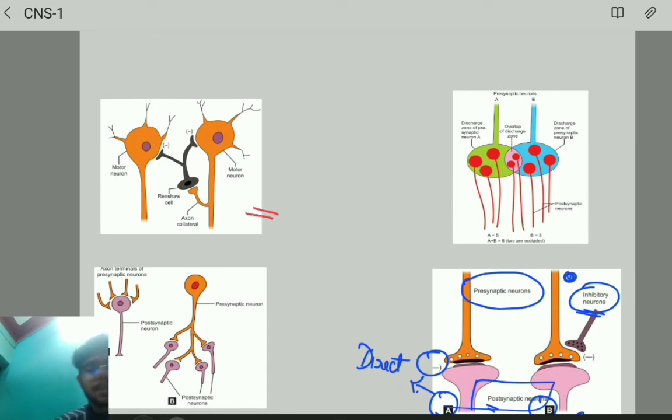This is talking about negative feedback inhibition by a cell called the Renshaw cell. The collaterals from the spinal motor neurons end on the inhibitory neuron, which inhibits the discharge of the same motor neuron. So this is feedback inhibition.